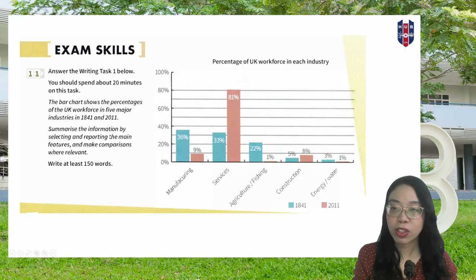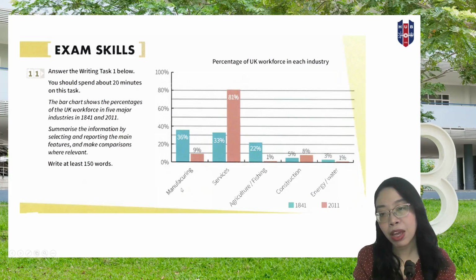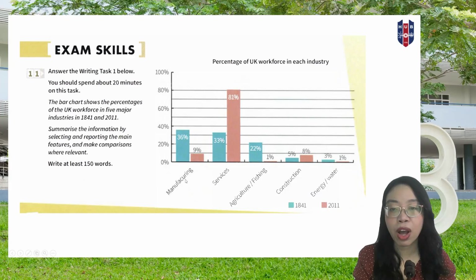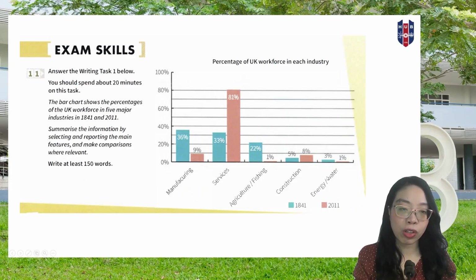This bar chart shows the percentages of the UK workforce in 5 major industries in 1841 and 2011. We have manufacturing, there's a wrong spelling here, manufacturing, services, agriculture and fishing, construction, and energy and water.